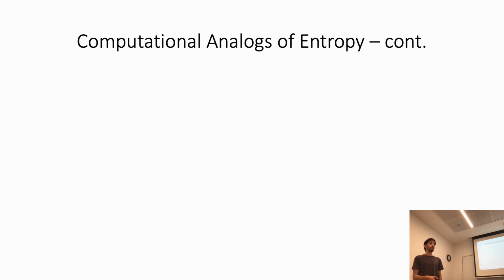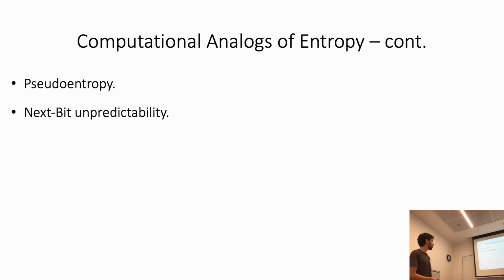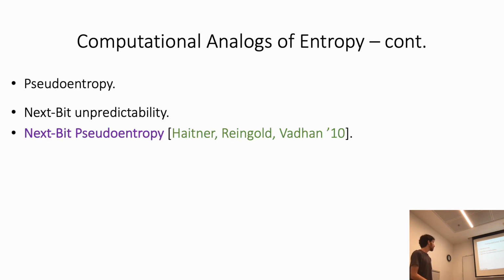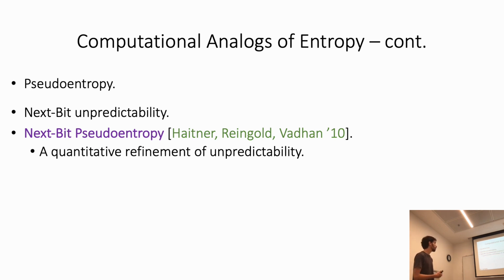So, till now we saw a number of computational analogs of entropy. We defined pseudoentropy. We talked about next bit unpredictability. And an additional computational analog we know is next bit pseudoentropy, defined by Haitner, Reingold, and Vadhan. Next bit pseudoentropy is a quantitative refinement of unpredictability.